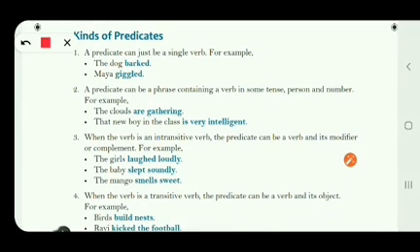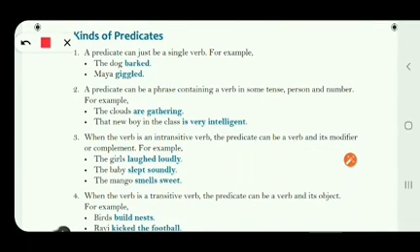You can see the example, the dog barked. What is the subject? We are talking about the dog, so dog is the subject, and barked is an action done by the dog, so it is a verb, right? So what we can see, the subject is the dog, and the second part, what we are saying about the dog, is that it barked. So barked is the predicate. So in the predicate part, we see only a single word. And what is that single word? That is a verb.